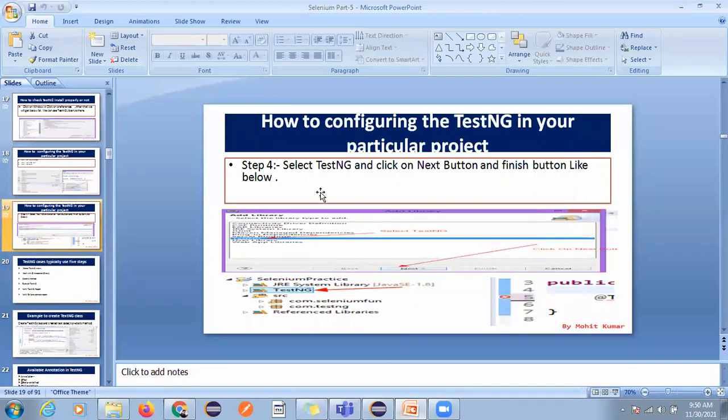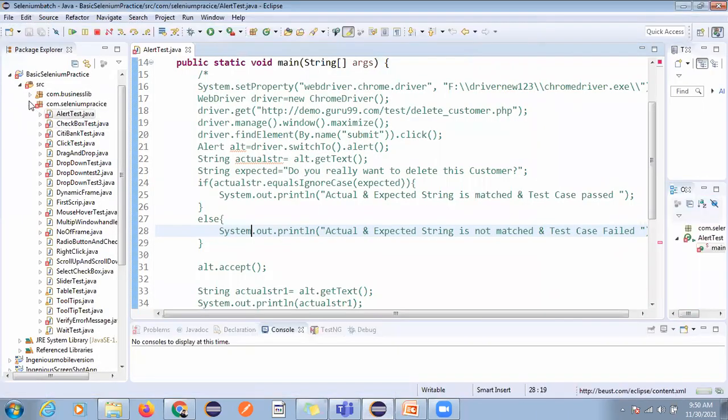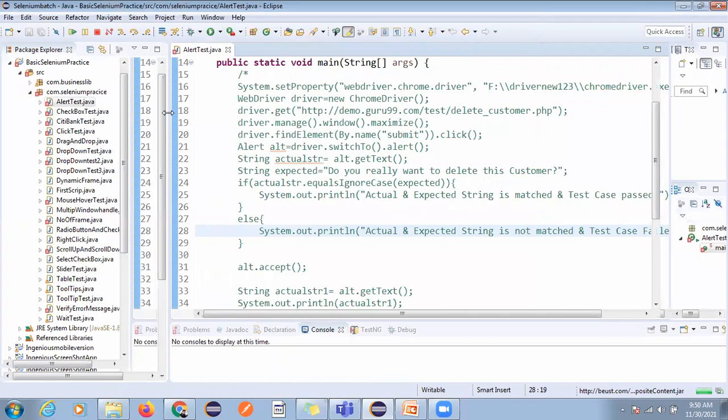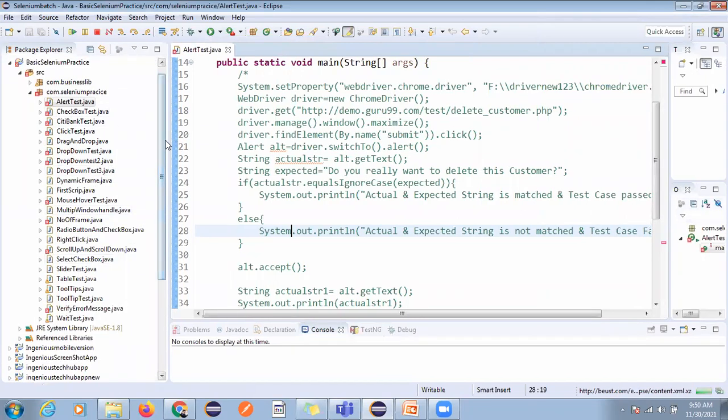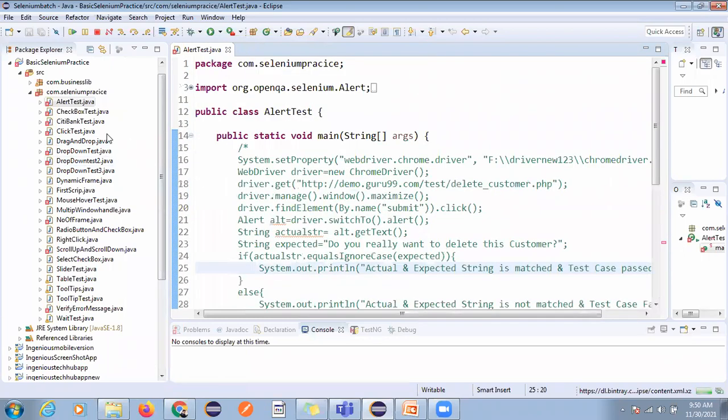Okay, and now what we cancel, select the TestNG, click on. So here, okay, we'll do one thing. Okay, no problem, I will fix it, all this problem in the coming session. You can see here,